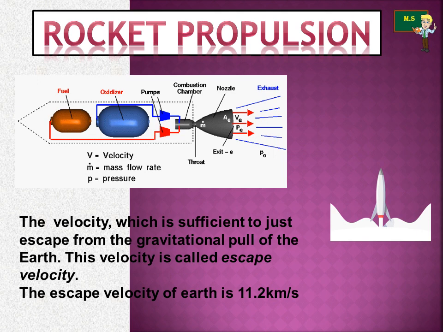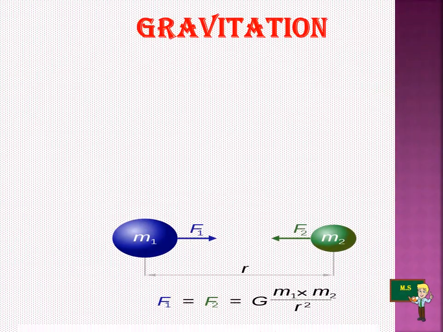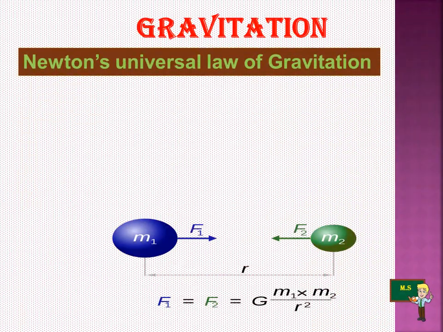Let's move on to another topic. It's a topic about gravitation. Newton's universal law of gravitation is an important law that you have to memorize throughout your studies.